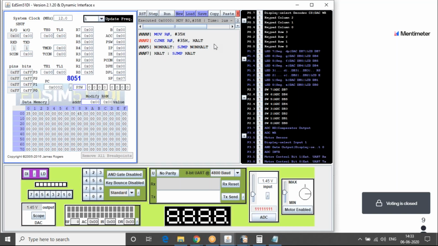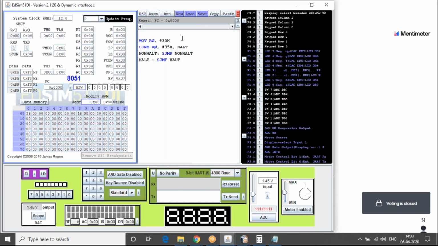In no halt, I have asked it to jump back to no halt, so it will stay at line 5 forever. You can see that it is staying at line 5 forever, which means that it found that R0 and 35 are equal, and it chose to stay at line 5 itself because it has come to line 5, and then I have put a trap and held it here.